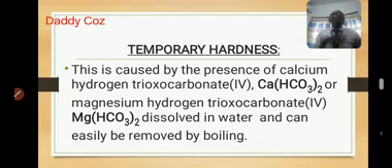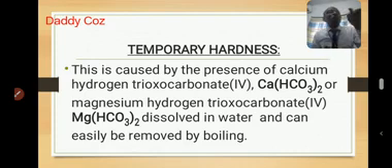So any reaction that can make the calcium inside the water come out as a precipitate, that is as an insoluble salt, will be successful in removing the calcium and magnesium ion type of hardness from water.